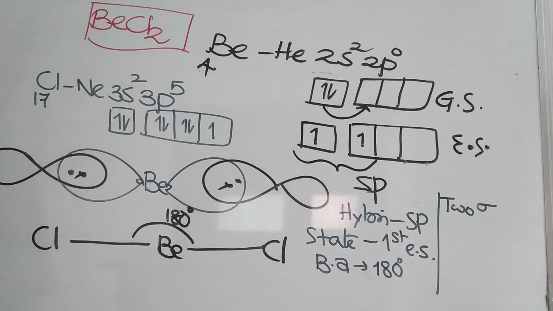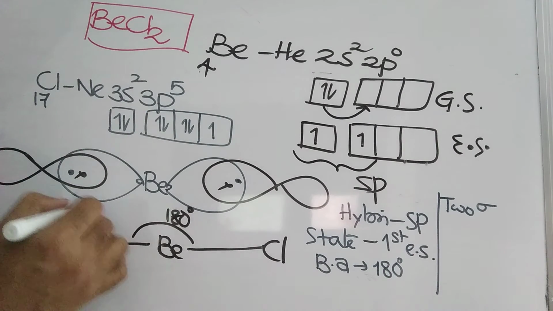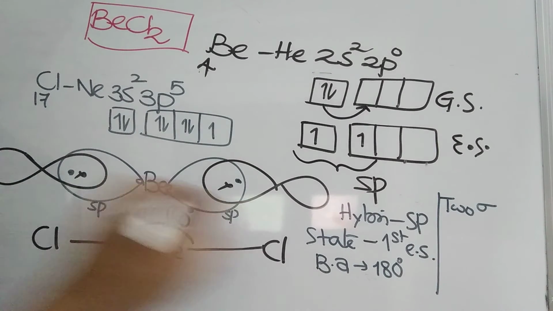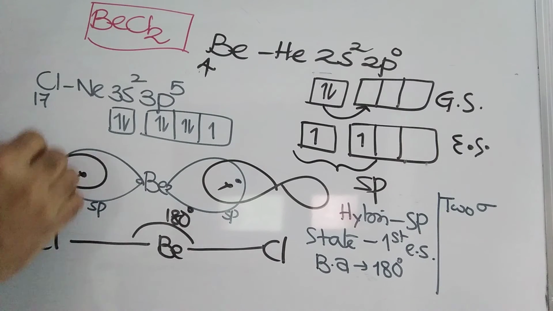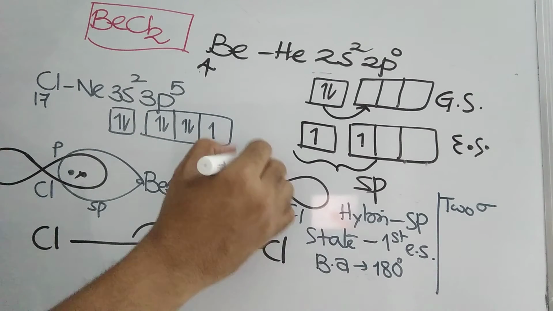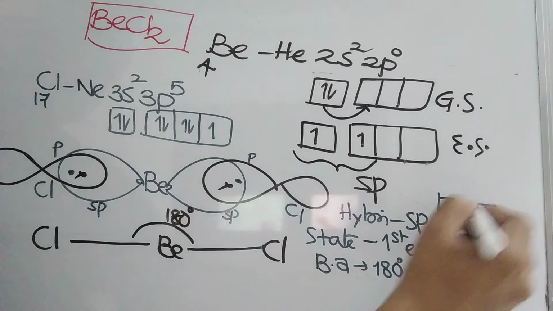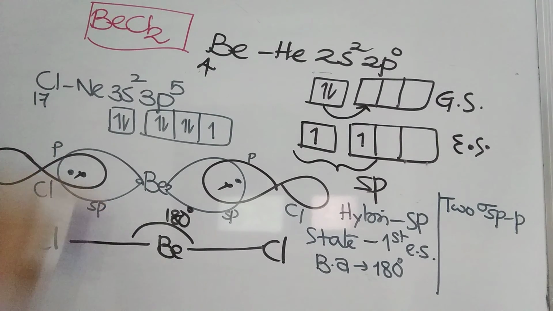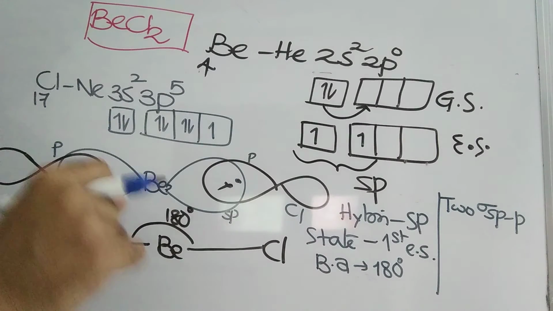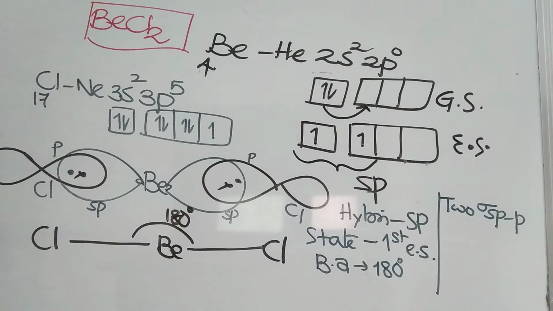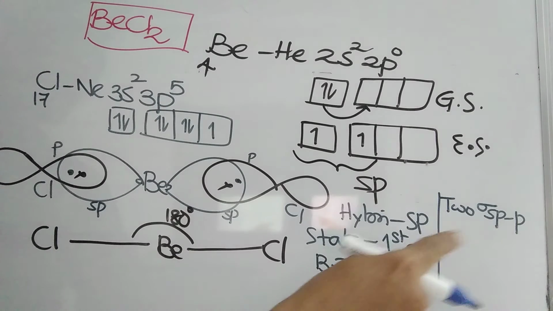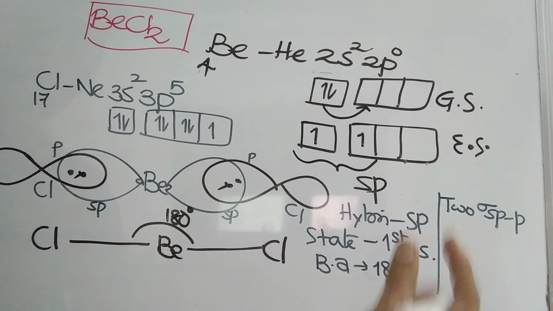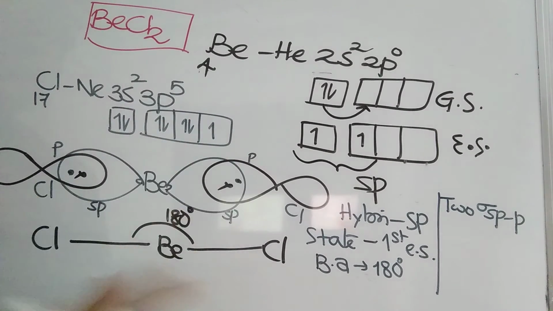What type of sigma bonds are these? This is sp orbital. This is also sp orbital. And chlorine's orbital is p orbital. This is chlorine atom. It is also p orbital. So this overlapping is called sp-p overlapping. Sp orbital of beryllium, p orbital of chlorine. Sigma sp-p overlapping means sp orbital of beryllium, p orbital of chlorine. So 2 sigma sp-p overlappings are there, which are causing 2 sigma bonds.